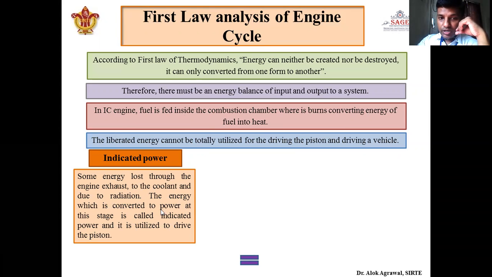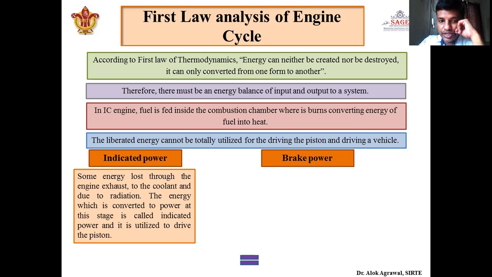Fuel is producing x energy, and we reduce the energy which is lost in the form of exhaust gas, coolant, and radiation. The remaining energy we call indicated power, and this energy is utilized to drive the piston. So indicated power is the amount of energy utilized to drive the piston, and it will always be less than the energy liberated by the fuel. Total fuel energy minus energy lost in exhaust gases, coolant, and radiation will give indicated power.